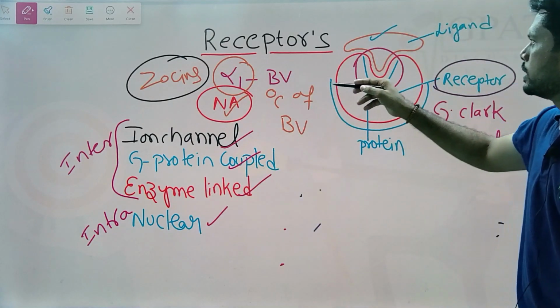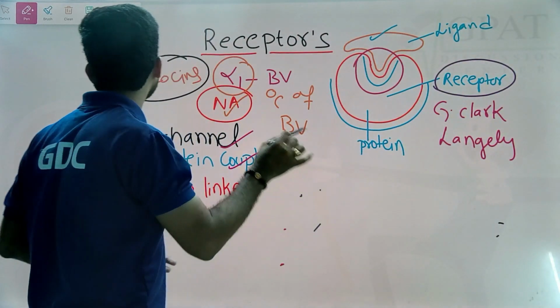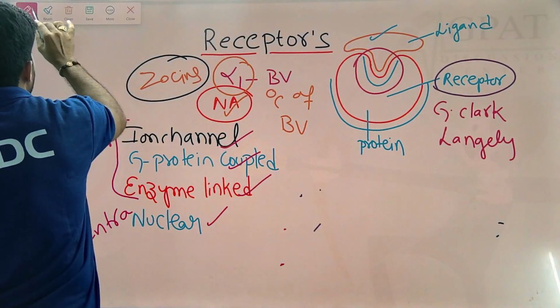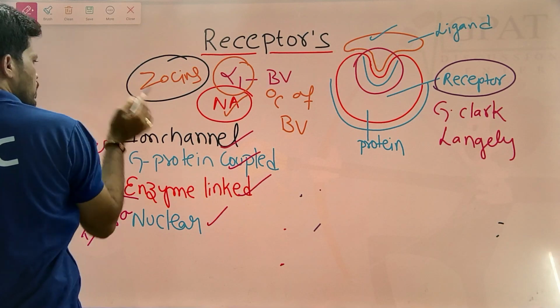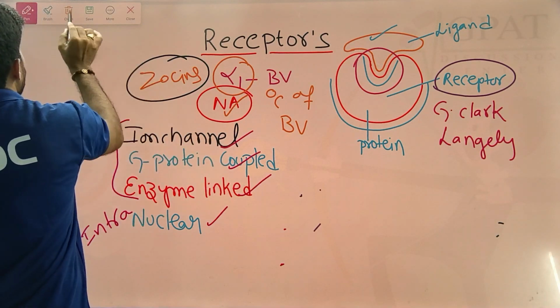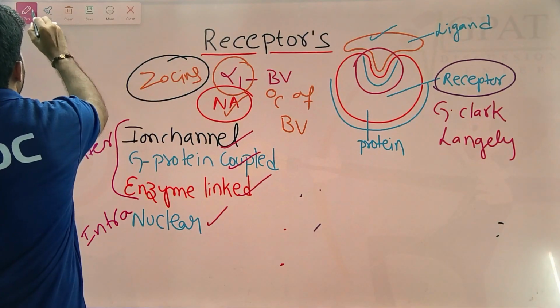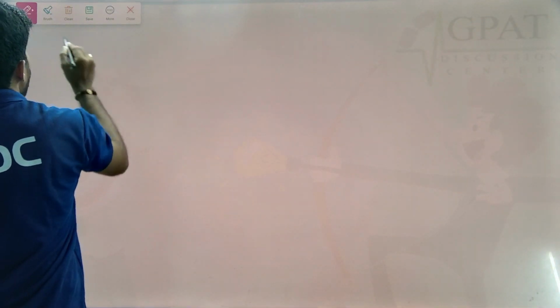So this is a general introduction about what a receptor is and why receptors are important for understanding the whole of pharmacology regarding drugs and their mechanisms. I have clearly discussed the four types of receptors here. Now we will mainly focus on the ion channel receptors.